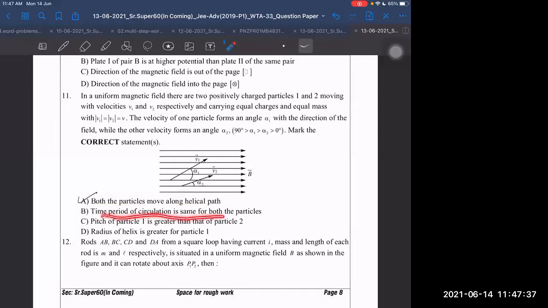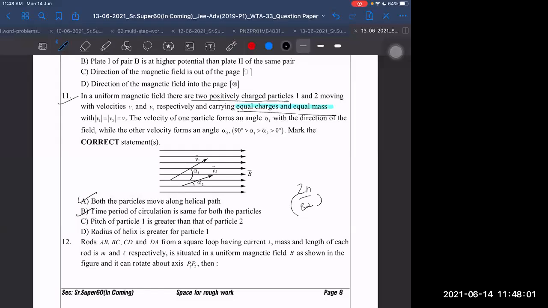Time period of the circular motion is 2 pi m by B q, it is independent of alpha. Alpha is the same because equal charges and equal masses. Mod V1 equal to mod V2, equal mass, same charge, same mass.